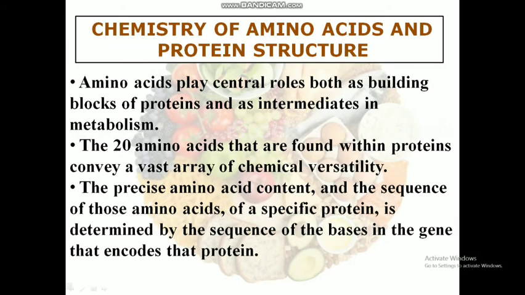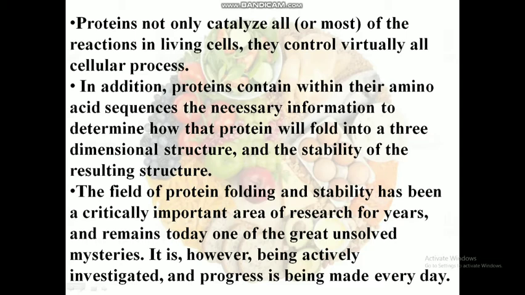Chemistry of amino acids and protein structure. Amino acids are the building blocks of proteins and they play a major role as intermediates in metabolism. Amino acid content and sequence of amino acids of a specific protein is determined by the bases in the gene that encodes the protein. The 20 amino acids present within proteins convey a vast array of chemical versatility. Proteins not only catalyze most of the reactions in living cells, but they control virtually all cellular processes.